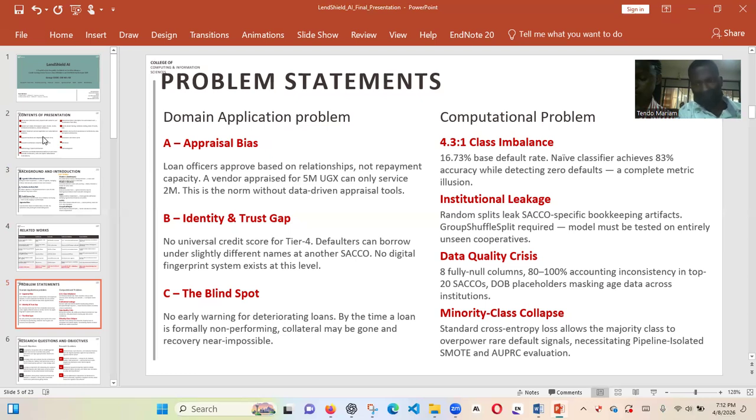And then, so that has to be taken seriously. The institutional leakage: data from a given institution carries certain patterns. So when this data is split into train and test data from one institution, going in both ends, you'll find that the model will have high accuracy. Why? Because it just uses the pattern that it learns due to the data from an institution being in the train, and then uses the same data for testing.